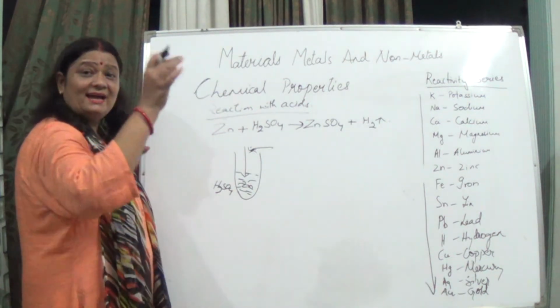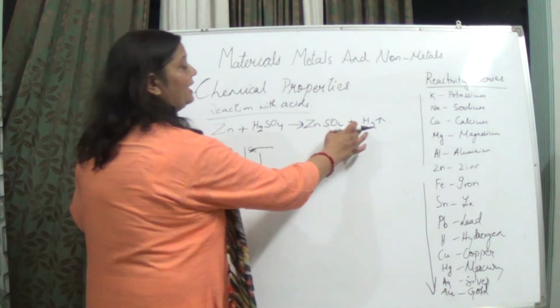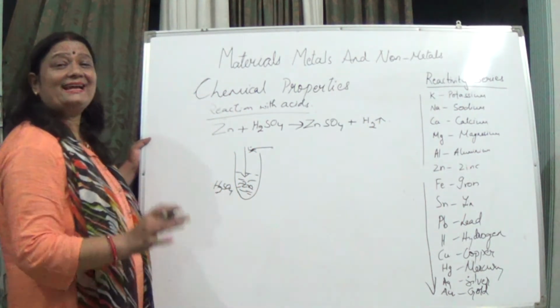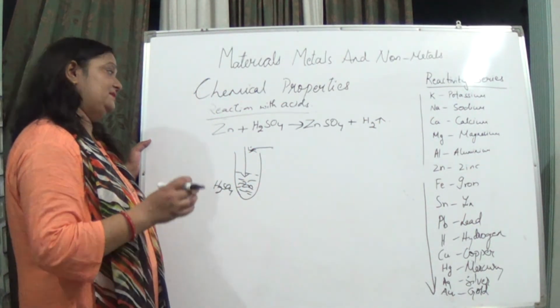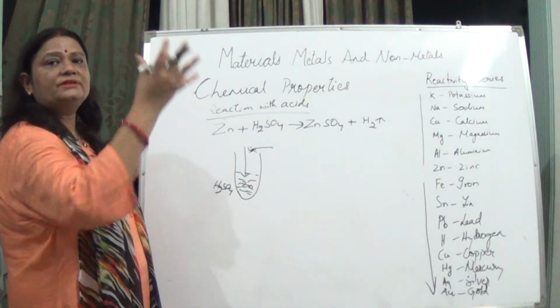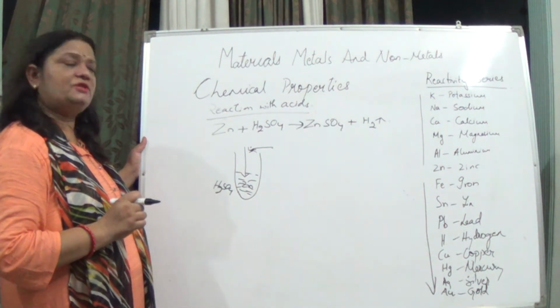Why? Because this shows hydrogen gas is being released, since hydrogen burns off with a pop sound when a burning splinter is brought near it.